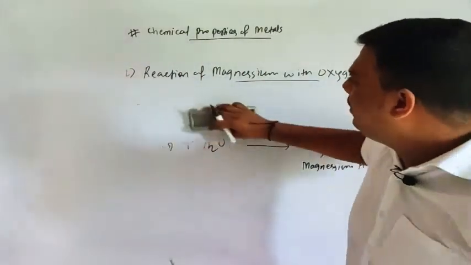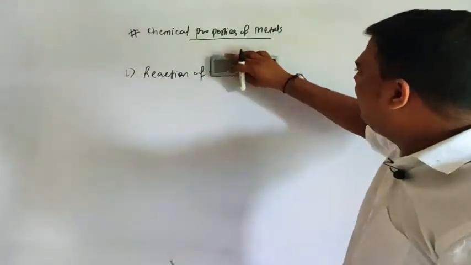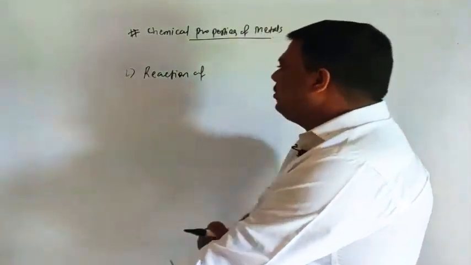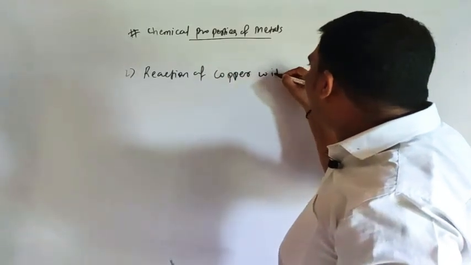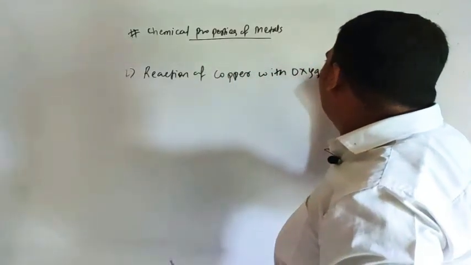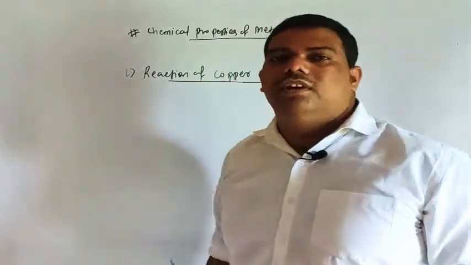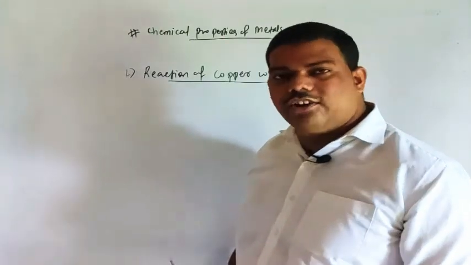So here we will discuss our third: reaction of copper with oxygen. Now see here, basically your copper does not react with oxygen at room temperature.